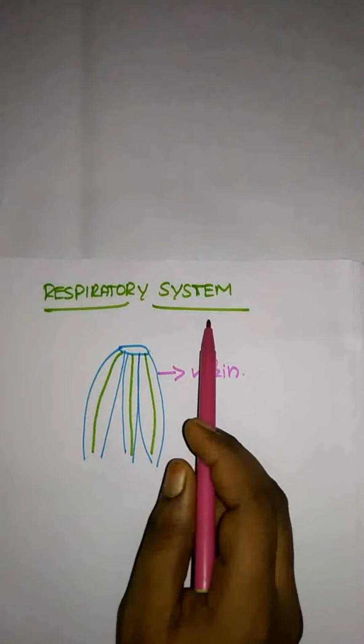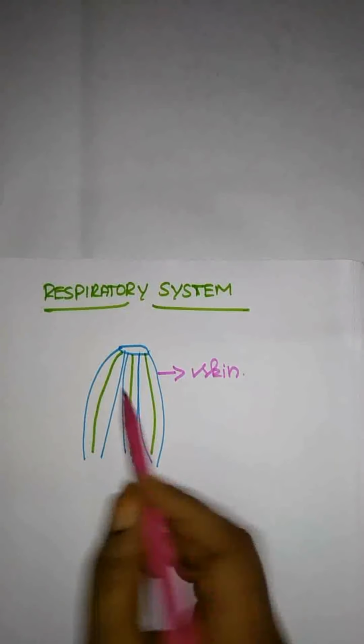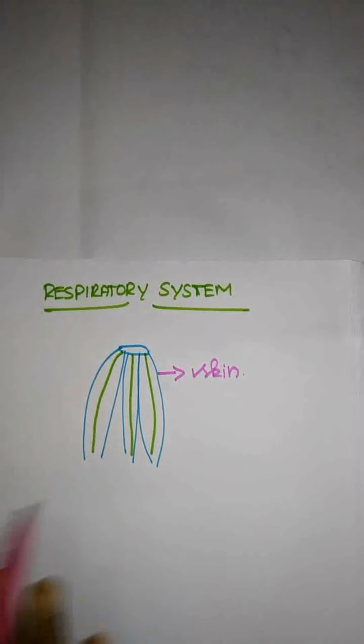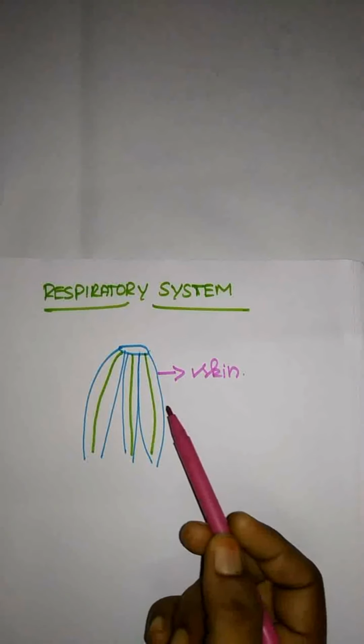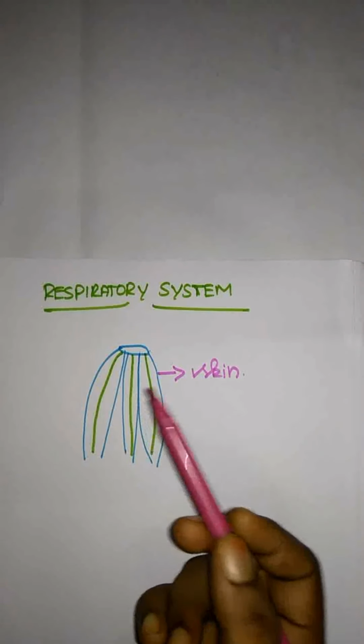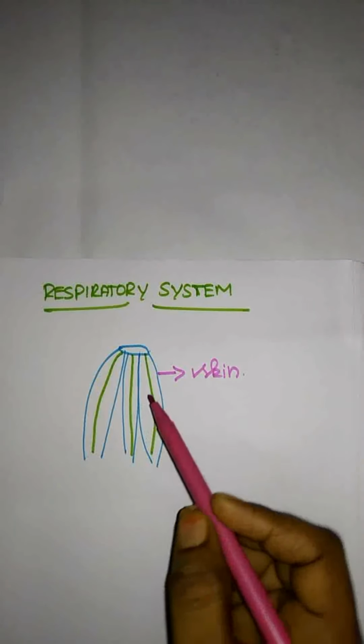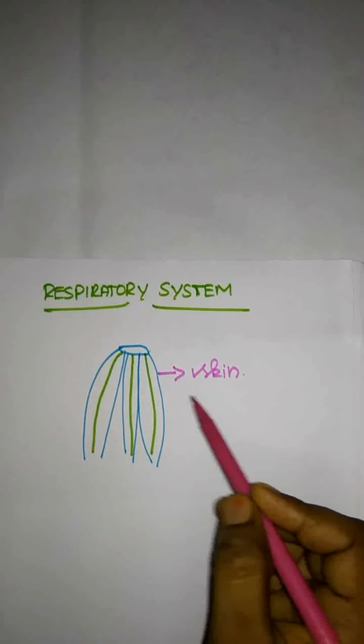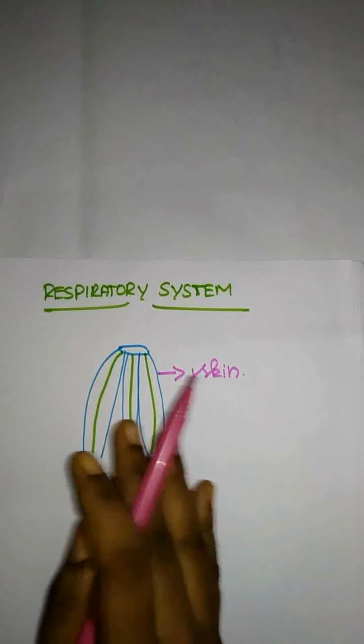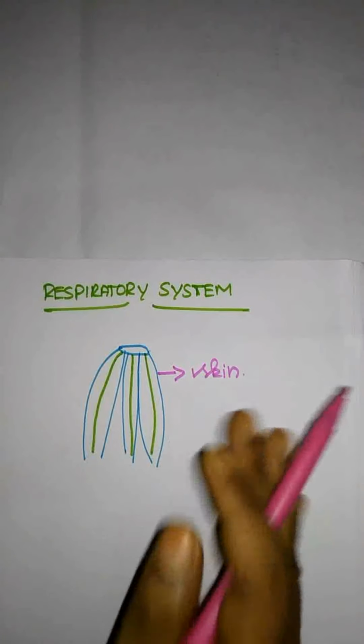Next, we have the respiratory system of a leech. They do not have any proper respiratory system, so respiration takes place through the skin. Here they have a dense network of tiny blood vessels called capillaries, but these are not true blood vessels.